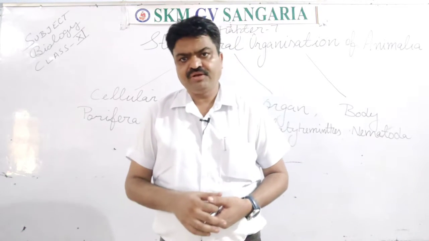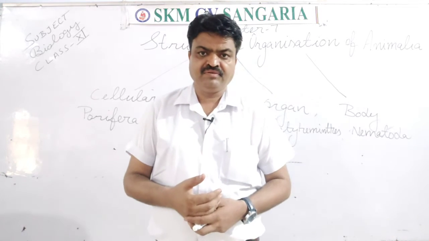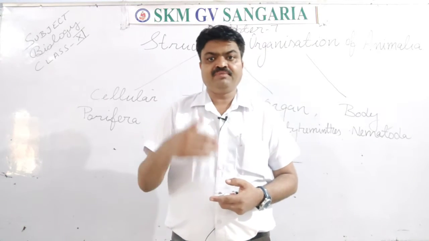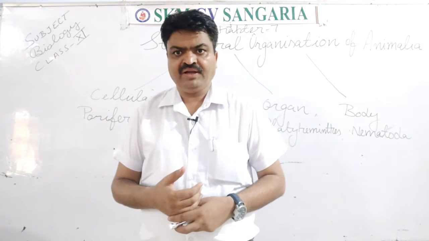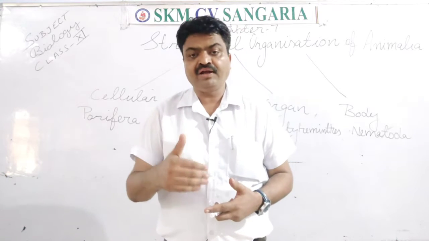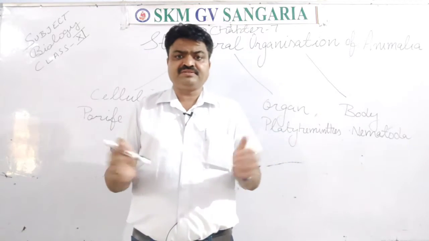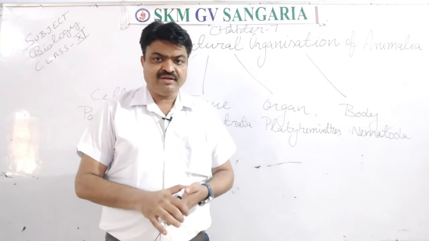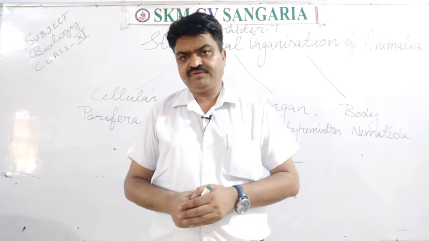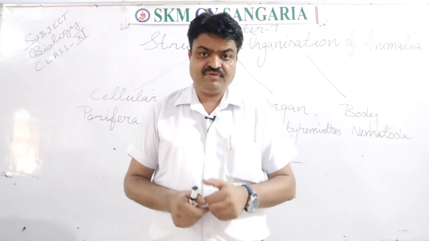In today's segment we are going to start a new chapter, chapter 7, and it is related to structural organization of animals, students. As you know, animals come in the kingdom Animalia, and the kingdom Animalia belongs to the multicellular, eukaryotic and heterotrophic living organisms. Differentiation is found in them, students. Different types of animals are found there. There is a variety of animals, and in this variety different organization is found.